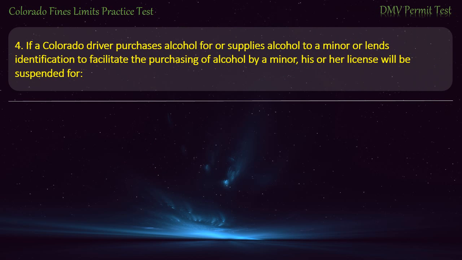Question 4. If a Colorado driver purchases alcohol for or supplies alcohol to a minor or lends identification to facilitate the purchasing of alcohol by a minor, his or her license will be suspended for 30 days, 90 days, 6 months, 60 days. Answer. 6 months.